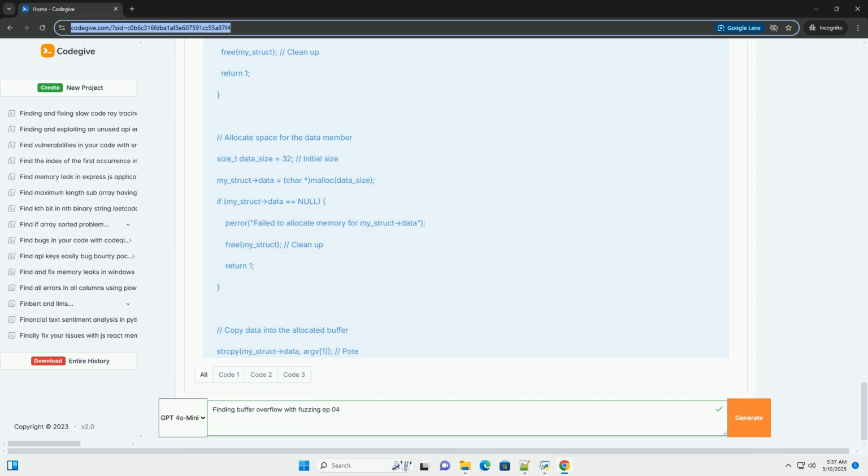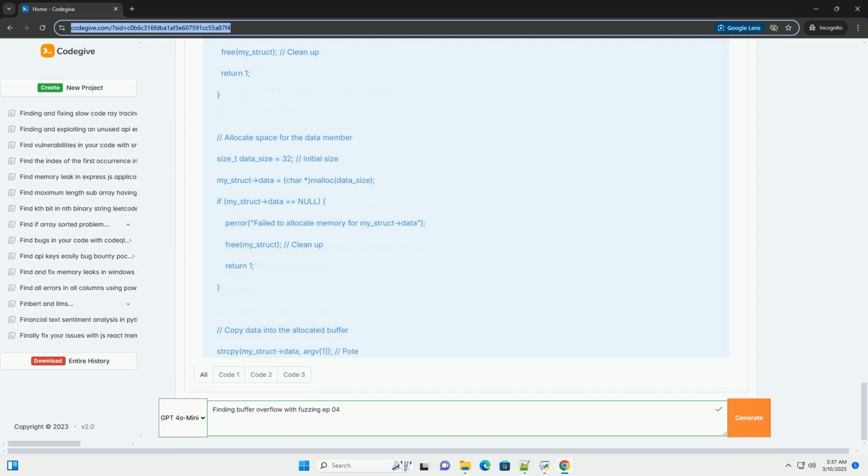Important fuzzing considerations. Resource allocation: fuzzing can be resource intensive. Allocate sufficient CPU cores, memory, and disk space to the fuzzer. Fuzzing time: fuzzing can take a long time to find vulnerabilities. Run the fuzzer for extended periods, days or weeks, to increase the chances of discovering bugs. Reproducibility: ensure that you can reproduce the crashes that the fuzzer finds. This is essential for debugging and fixing the vulnerabilities.